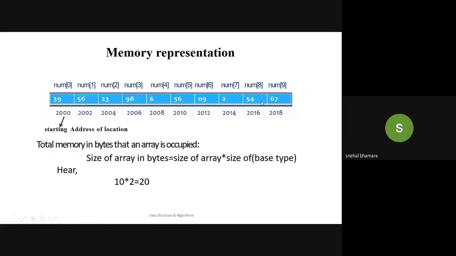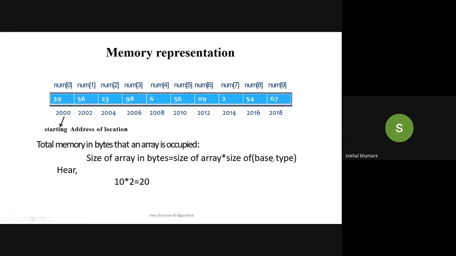Okay, now, how to calculate the total memory in bytes? The total memory in bytes that an array occupies is equal to the size of the array into the size of its base type. Now the size of the array is nothing but how many elements you are going to store in that array, that is a total of 10 elements. And the size of the base type is nothing but integer. So the integer size is 2 bytes for Windows.